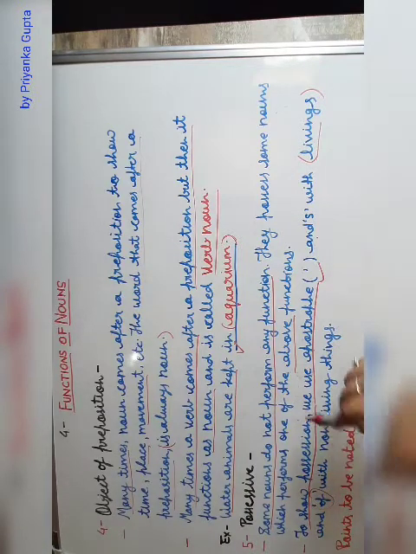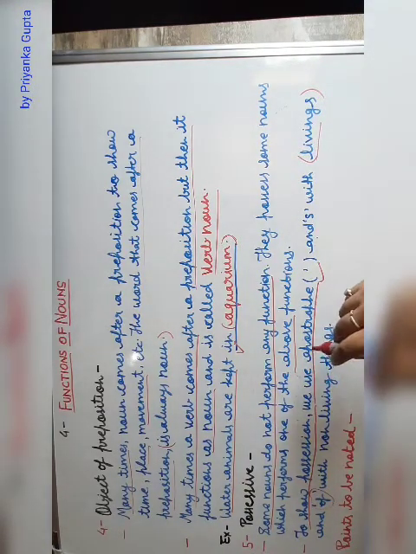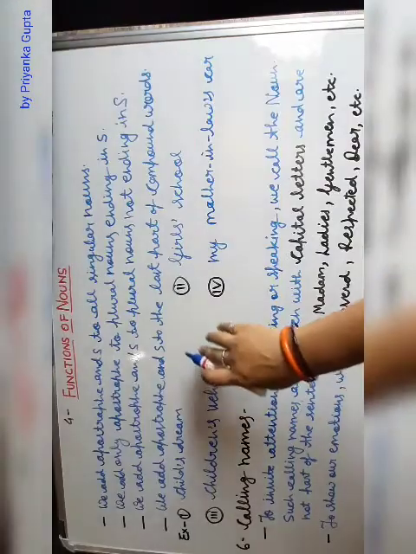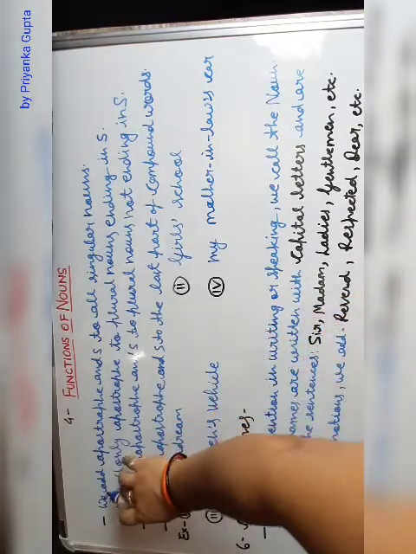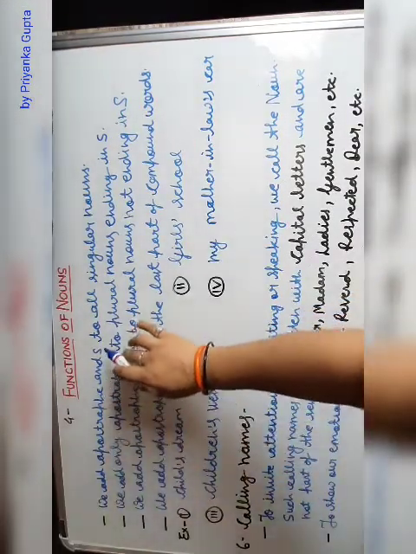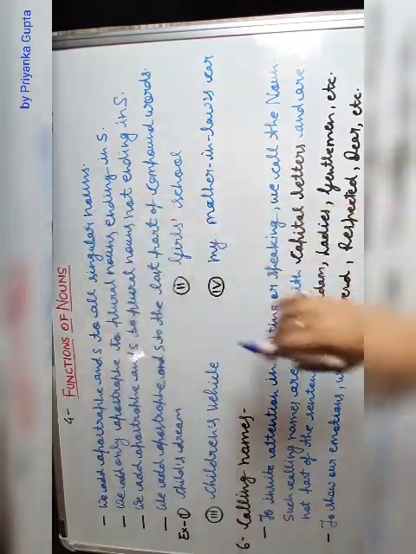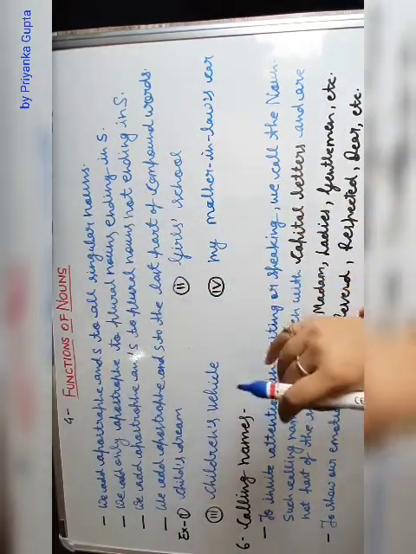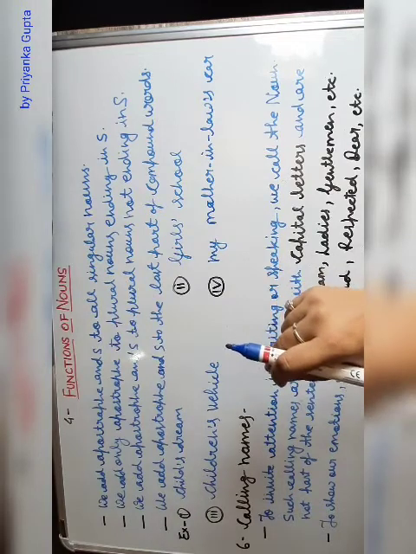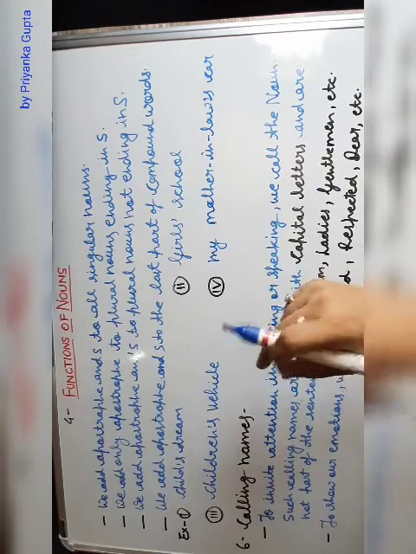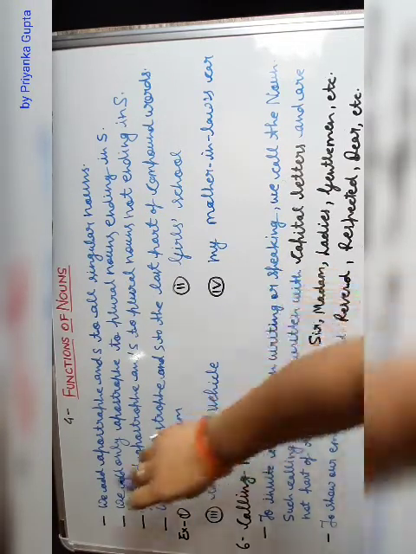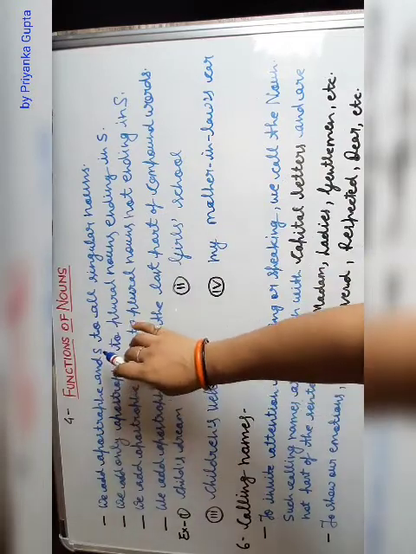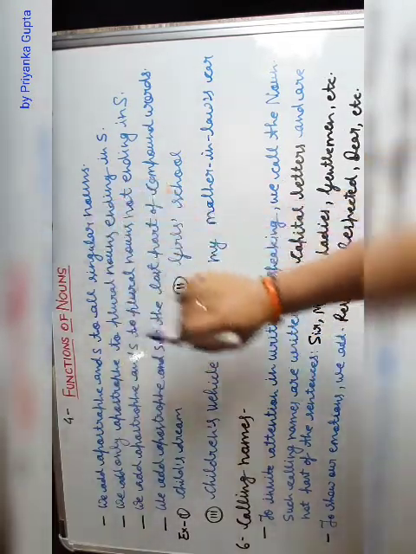Correct? Now there are some points to be noted. We add apostrophe and s to all singular nouns. Whenever we are showing any living being who possesses anything, we add apostrophe and s to all singular nouns.